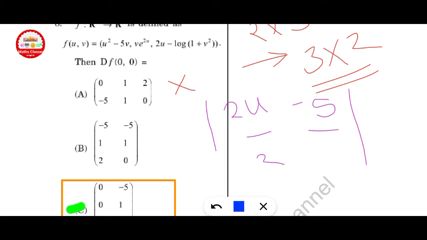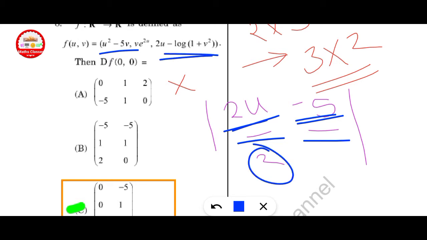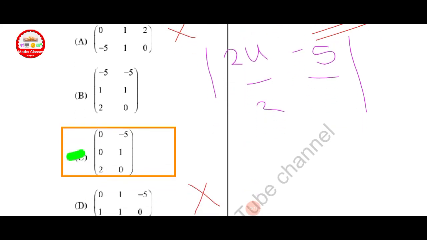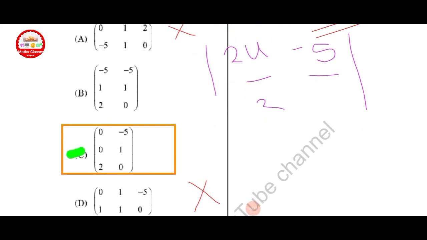We get 2u for f1 and -5 for f1, and you can check for f2 and f3. For the last one, dou f3 upon dou u is equal to 2. Now check which option is correct here.